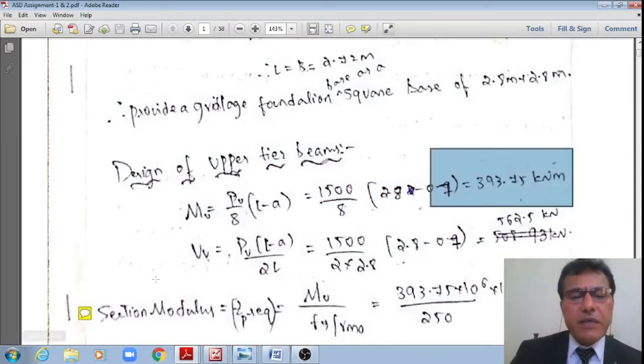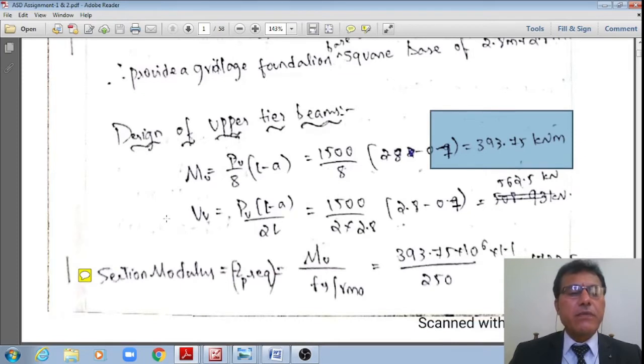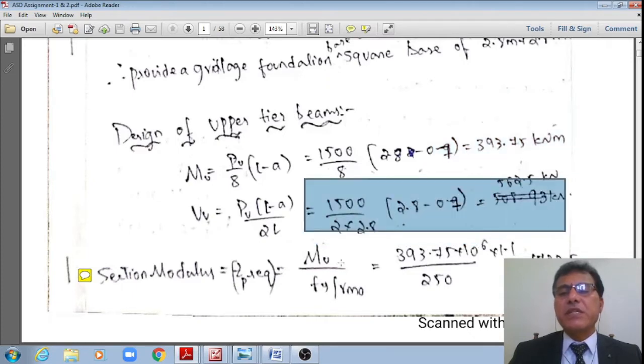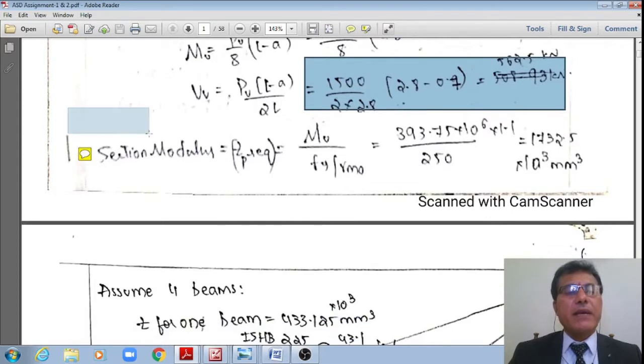393.75 kilonewton meter. Similarly, the maximum shear force at the face of this column itself is equal to Pu divided by 2L multiplied by (L minus A). Upon substitution, 1500 divided by 2 multiplied by 2.8, that multiplied by (2.8 minus 0.7), it works out to 562.5 kilonewtons. Now I'll go for the design.